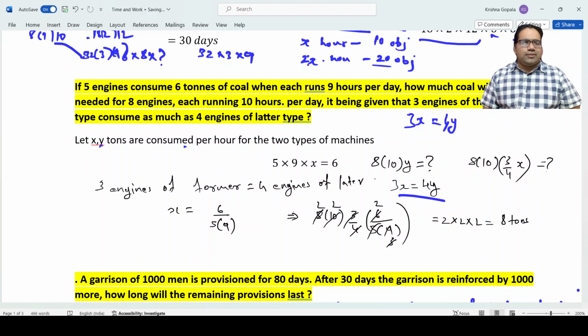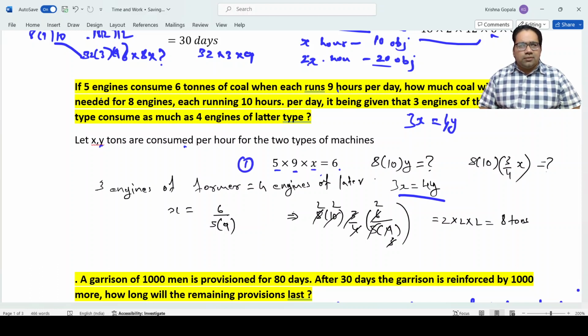Now what you are saying in the first type. 5 engines, they are consuming 6 tons when they run 9 hours. We assume that X is per hour consumption. It has run for 5 engines into 9 hours. 5 into 9 into X is equal to 6. This is the first equation.